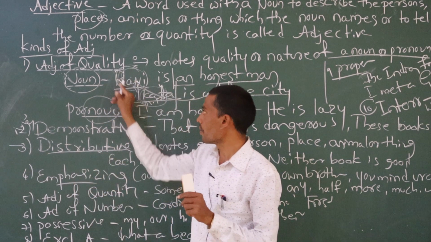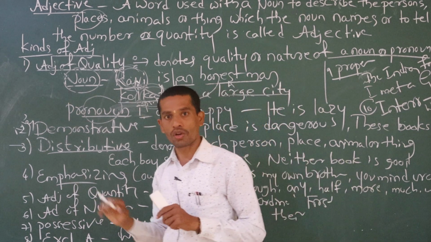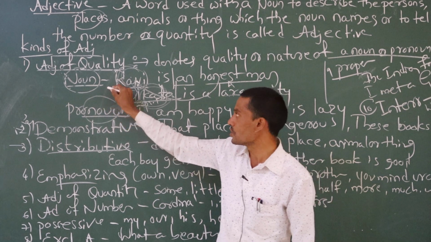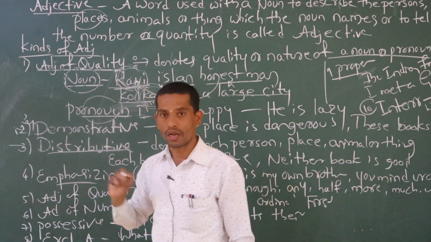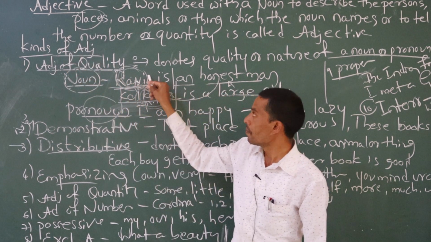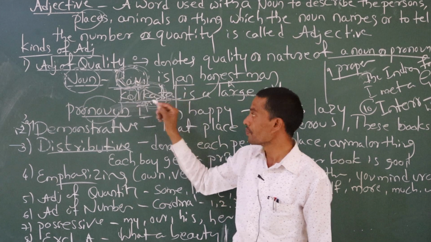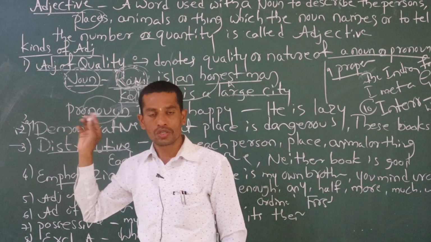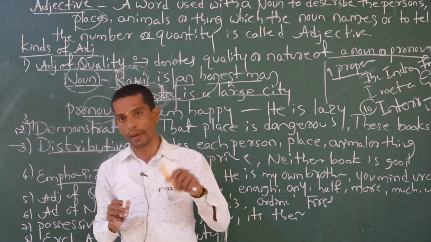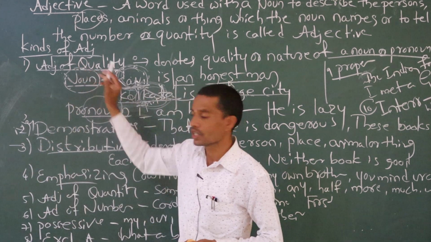So here Ravi is also a noun and Kolkata is also a noun. Vijaypur is a historical city. Like this we are mentioning the places' names, so that is called adjective of quality. Sometimes the adjective describes a noun, like Kolkata, Vijaypur, and Ravi, Ramesh. So whenever we are talking about particular persons, places, things, that is called adjective of quality.